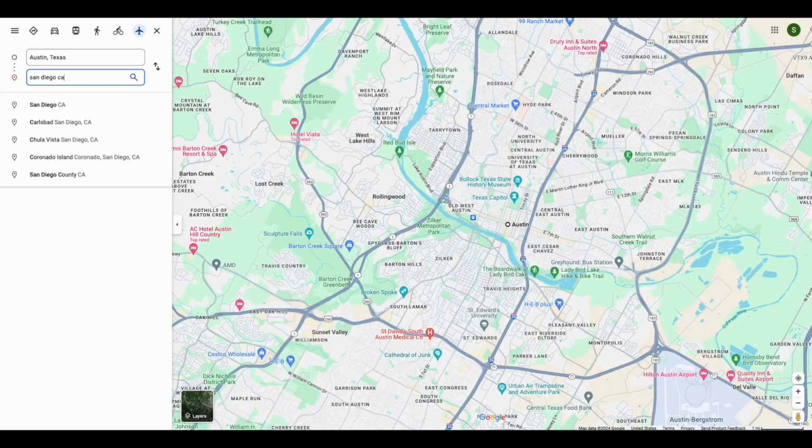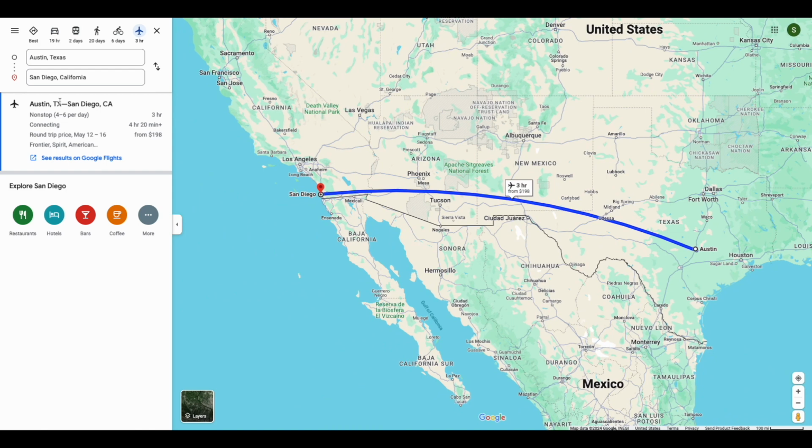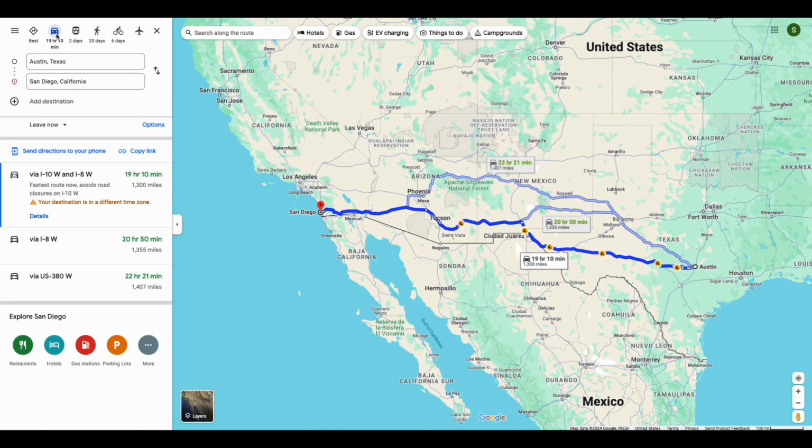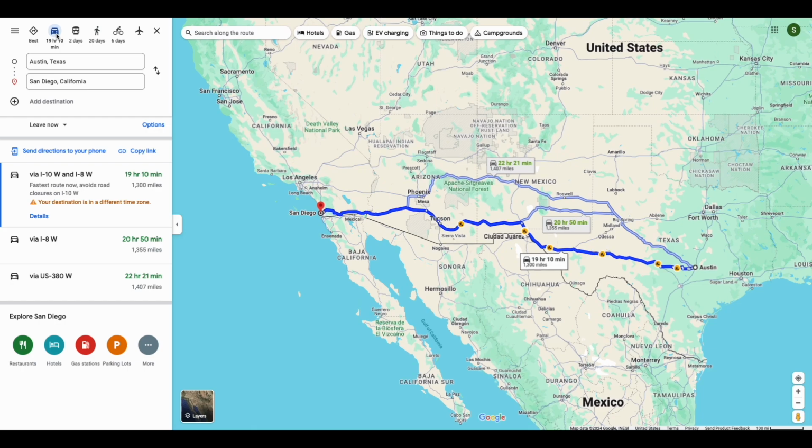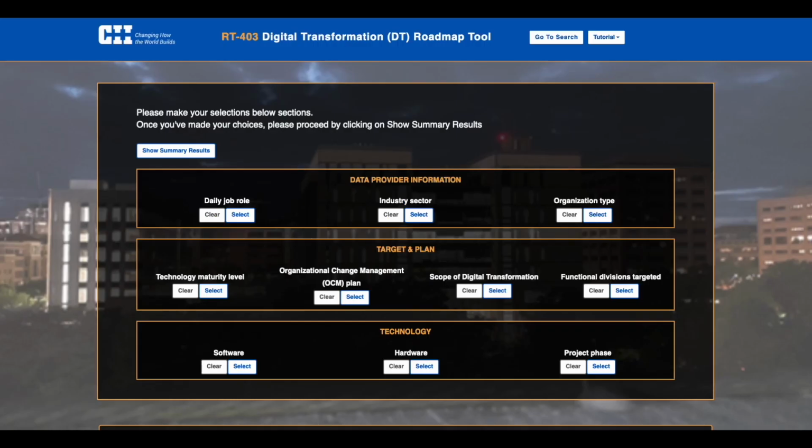tool. And in the same way that you could plan a trip from Austin to San Diego in a lot of different ways, the right way to get from point A to point B will depend on the specific situation that relates to you. Similarly, the road mapping tool we've created enables individuals to go through the data we've collected and search based on the parameters that matter to them.